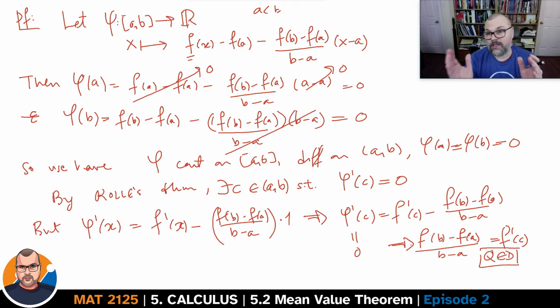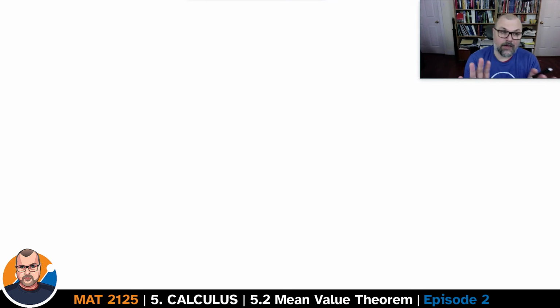We have proven the existence of a point c somewhere in the interval for which the derivative of the function at c is equal to the quotient f at b minus f at a divided by b minus a. In other words, the slope of the line joining the endpoints, points on the graph of the function at the endpoints. Well, there's a direct consequence to this theorem, Theorem 46, not important enough to get its own name.